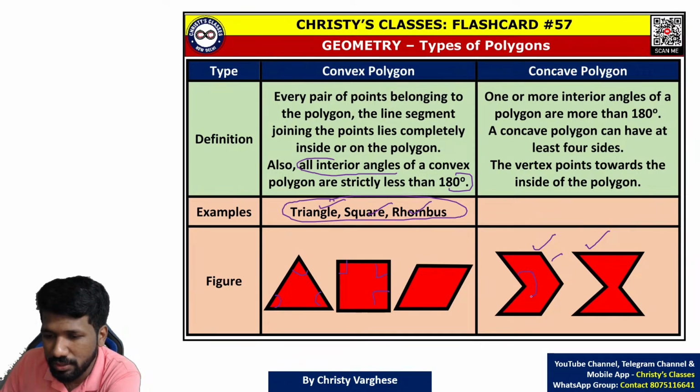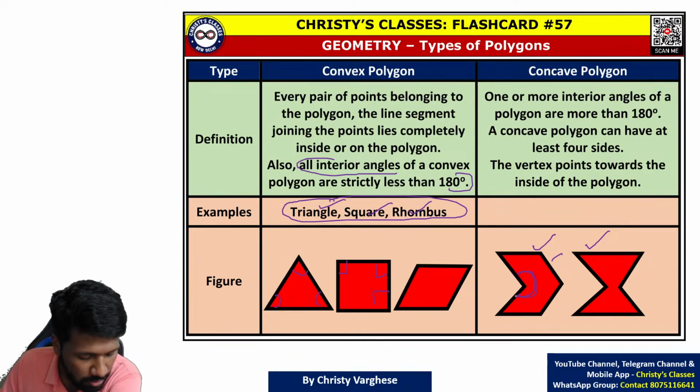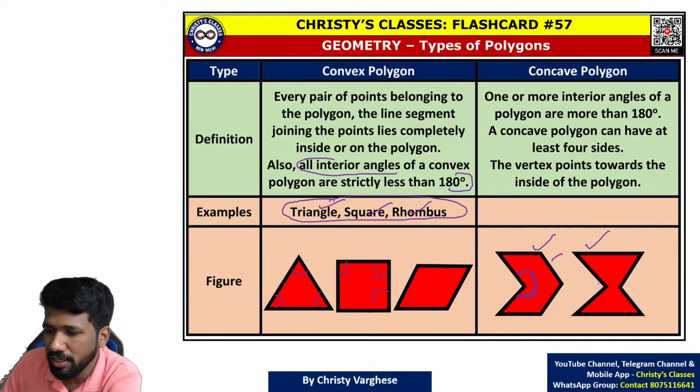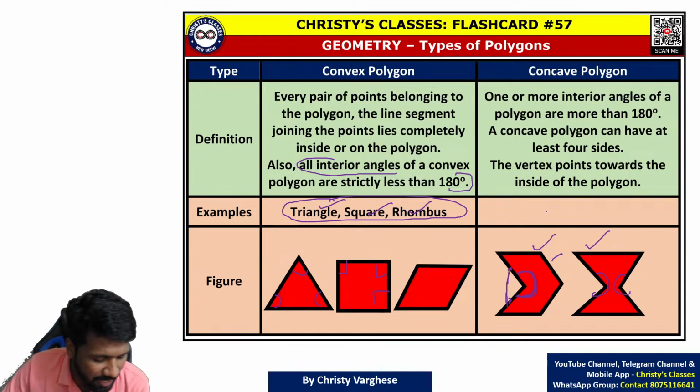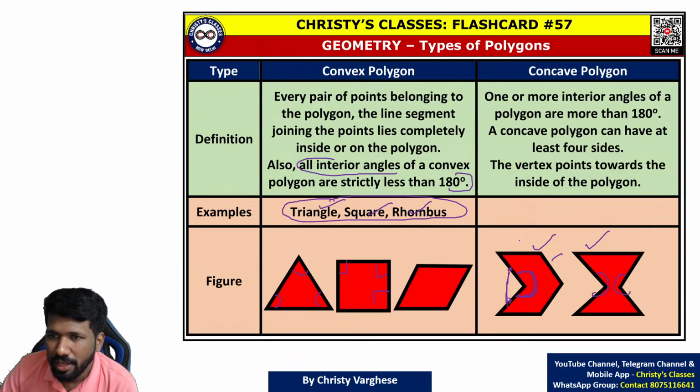For example, look at this. This one is more than 180. This one is more than 180. This is also more than 180. Another way is, if you join these 2 points, the line is outside the polygon. Such polygons are concave also. That is another way to define it. Any one way, you understand the idea, that is more important. Anyway, what is convex and concave, you understood, I guess.